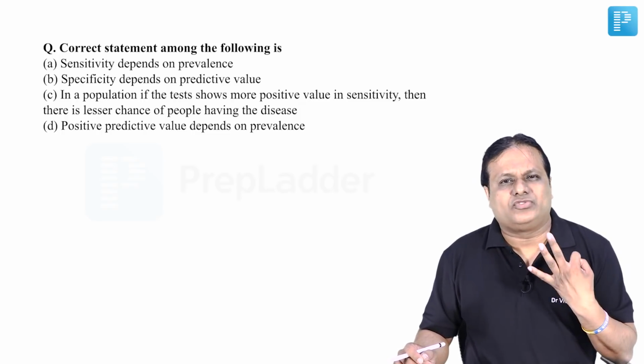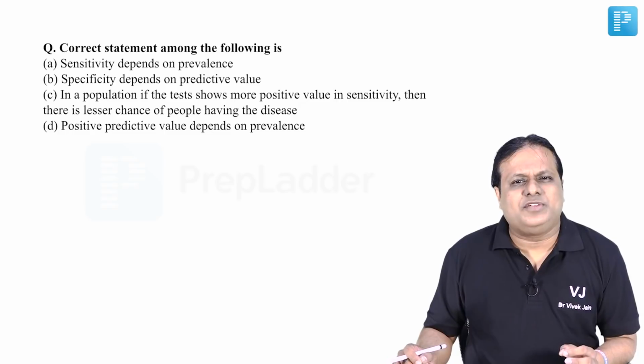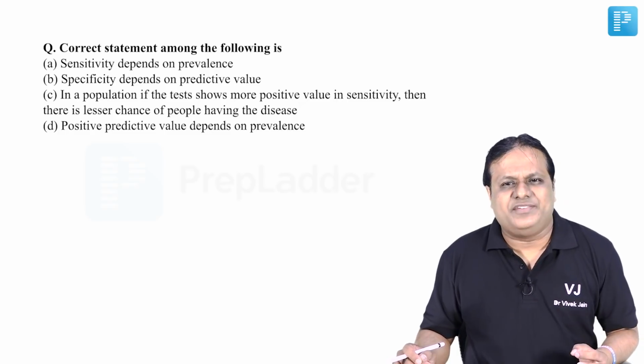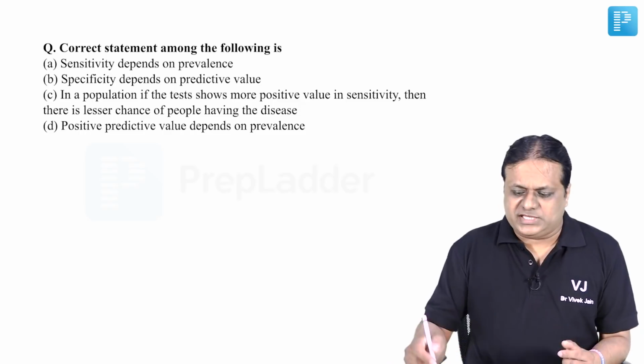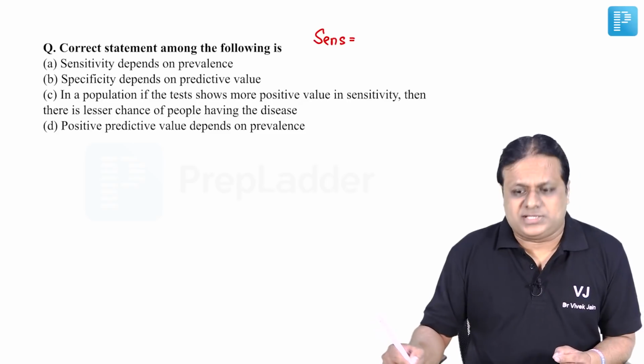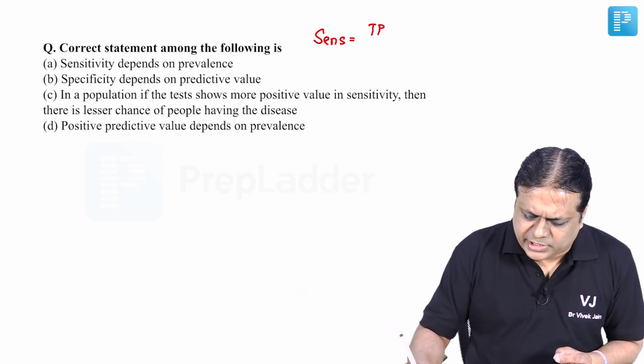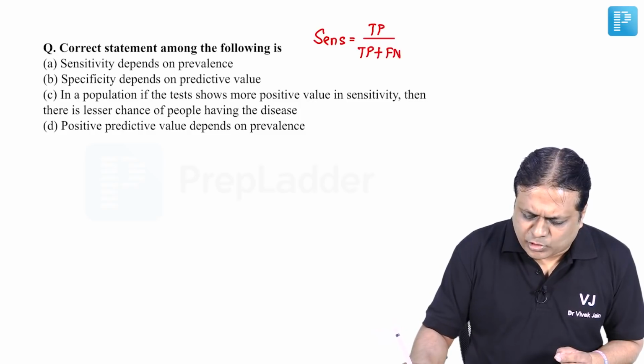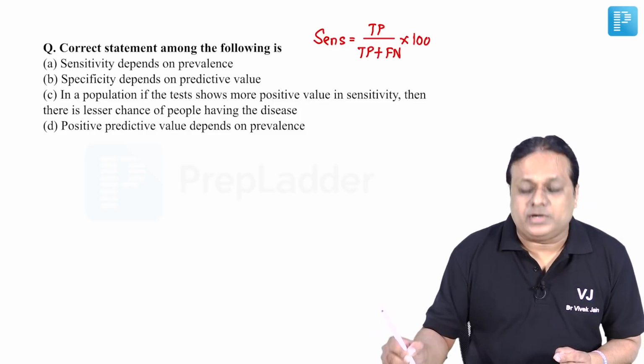Look at choice number 3 or C. In a population, if a test shows more positives in sensitivity, then there is less chance of people having the disease. No. What is the formula of sensitivity, if you remember? Sensitivity is A upon A plus C. That means true positive upon true positive plus false negative, into 100.